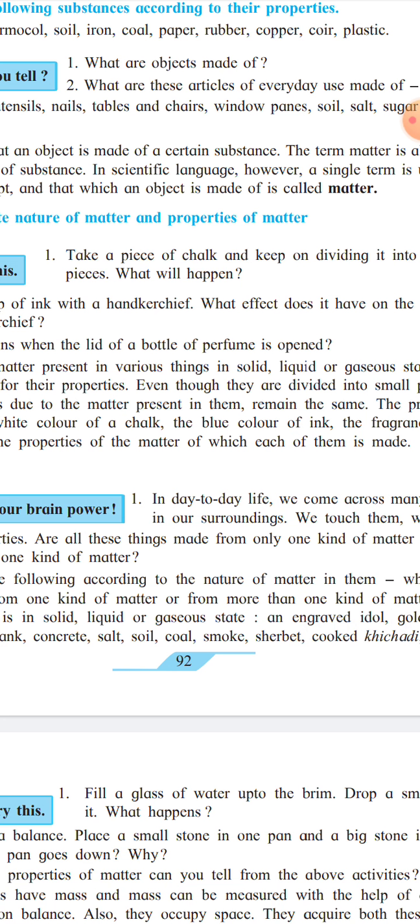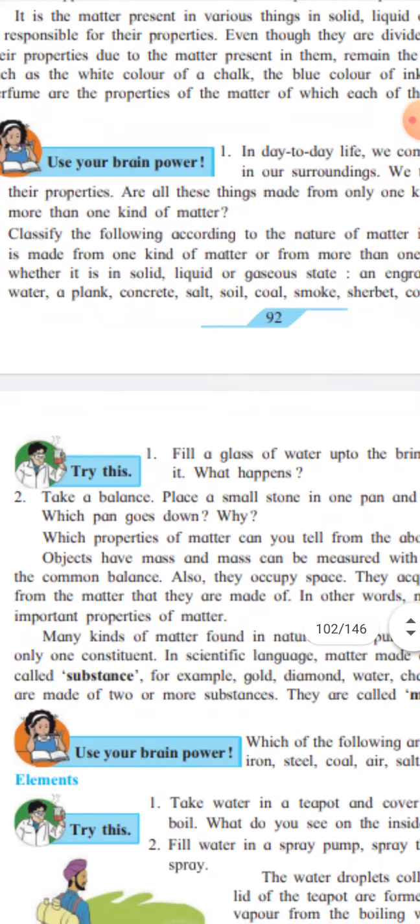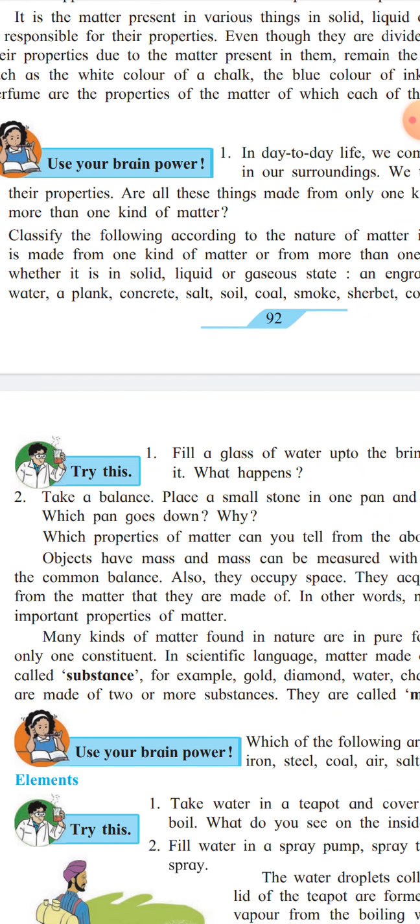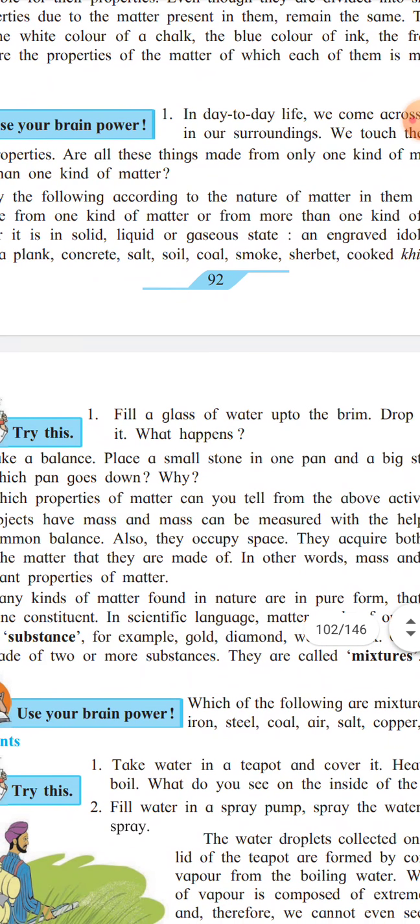Many kinds of matter contain only one constituent. These are found in a pure form in nature. Matter made up of only one constituent is called a substance. For example, gold, diamond, water and chalk.